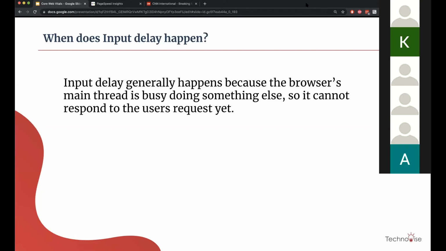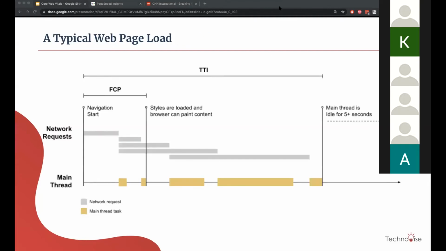That is the reason the page becomes a little bit unresponsive if there are many things happening in the browser. And again, this covers most of the things that we covered in the previous one as well. But let's try to understand in detail what this specifically is.